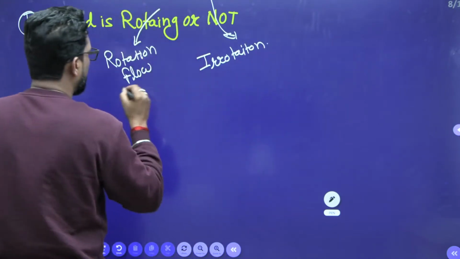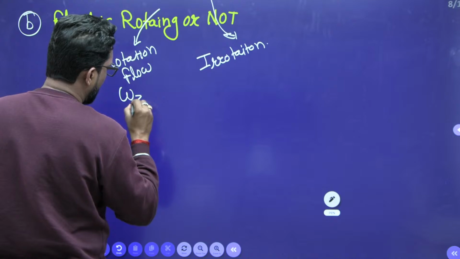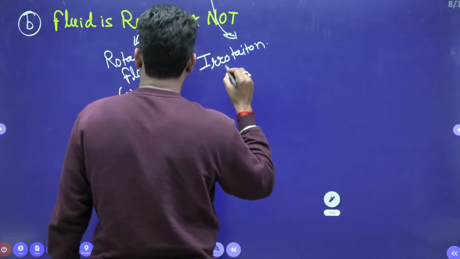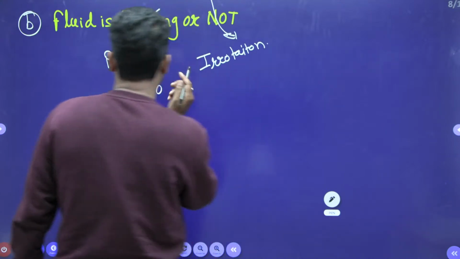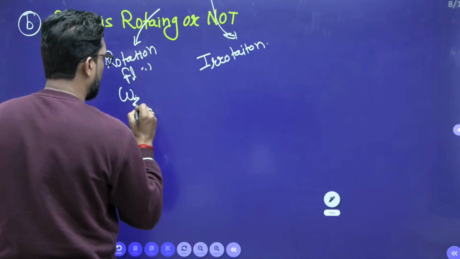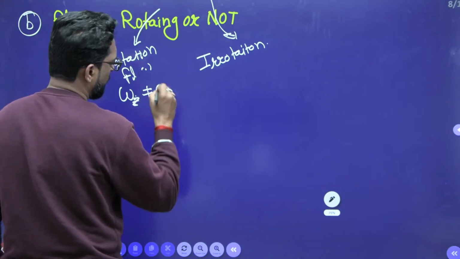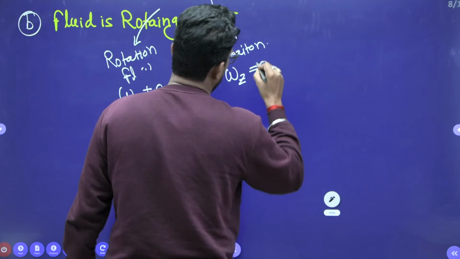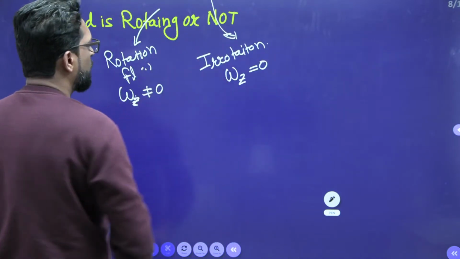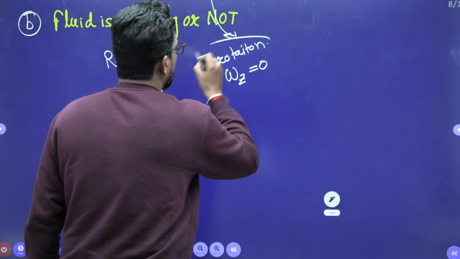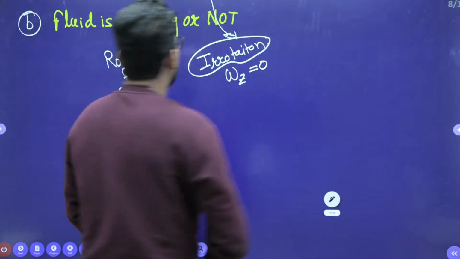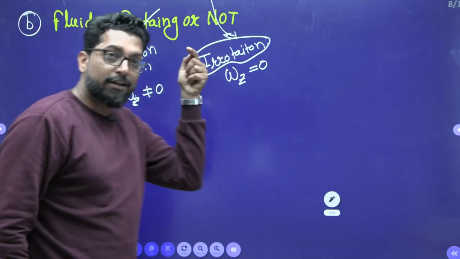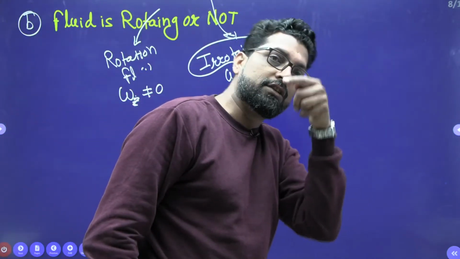If the flow is rotational, that means omega z is not equal to 0. If the flow is irrotational, that means omega z is equal to 0, the fluid is not rotating, and the z direction component is 0.